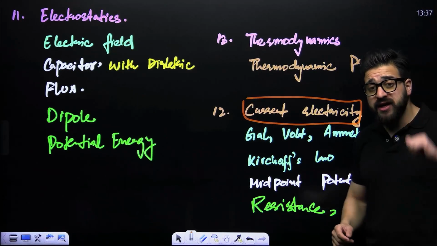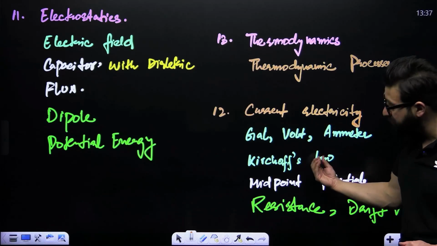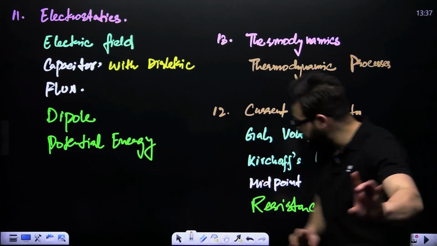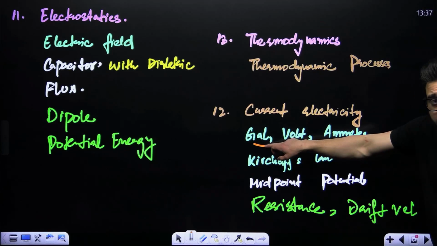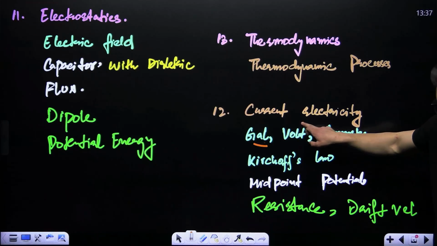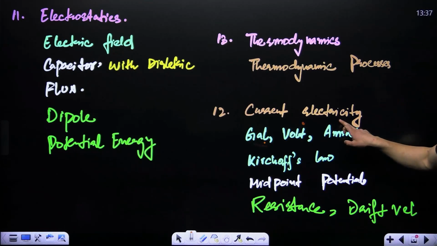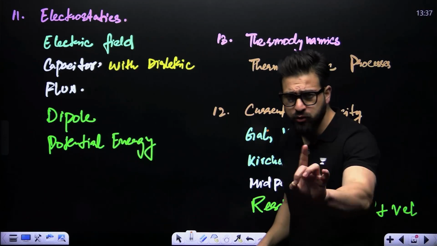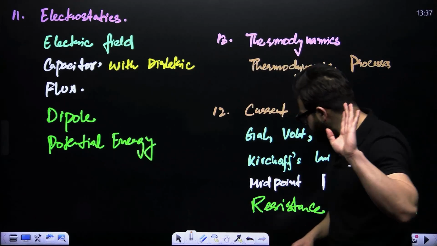When it comes to the current electricity chapter, 4 to 5 questions are expected from this chapter, okay? We say galvanometer, conversion of galvanometer into voltmeter, conversion of galvanometer into ammeter. Extremely important. And keep your eye on the meter bridge also. Potentiometer is removed. Do not learn the potentiometer. Keep that thing in your mind.